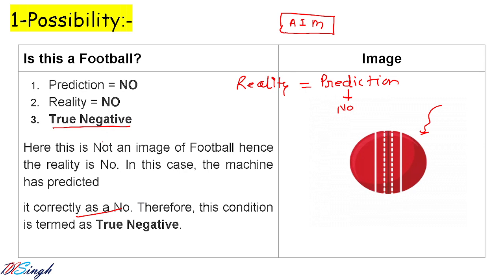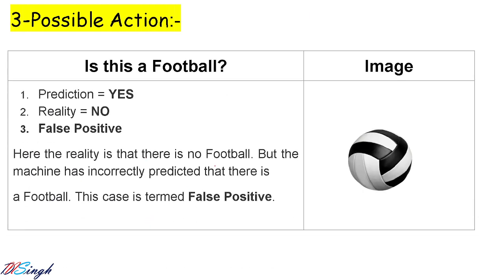Let us go for the theory. Here this is not an image of a football, hence reality is no, because by seeing it we can confirm. In this case the machine has predicted it correctly as a no, therefore it is a condition termed as true negative. Okay, let us go for the third possibility. Here you see in reality it is not an image of a football, but your machine is saying it is a football.